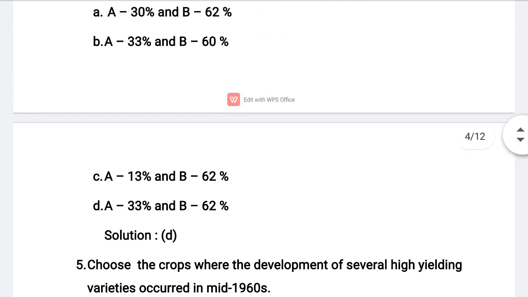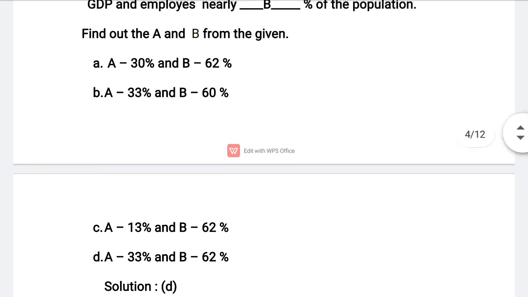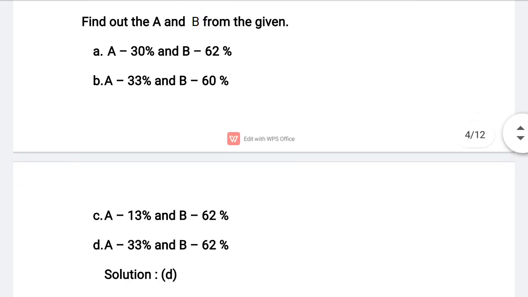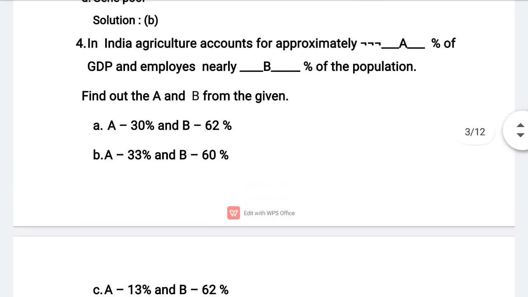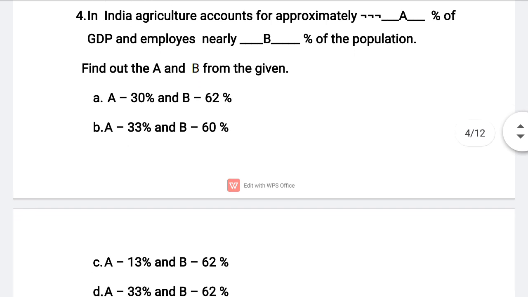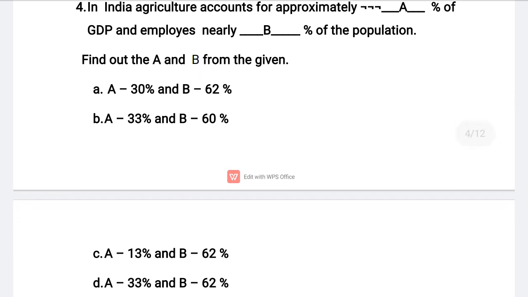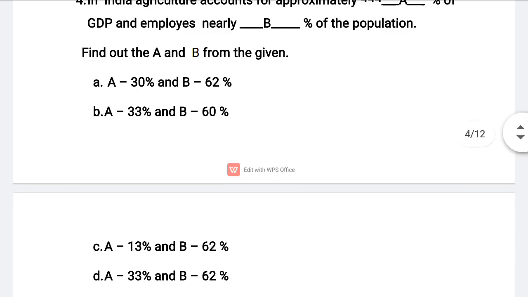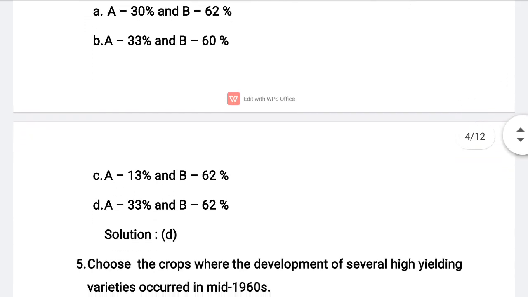So the correct answer for this question is option D, 33% for A and 62% for B. So in India, agriculture accounts for approximately 33% of total GDP and employs nearly 62% of the population. So the correct answer is option D.